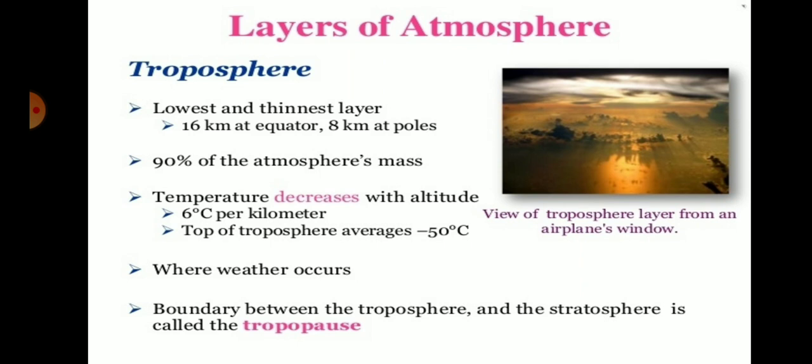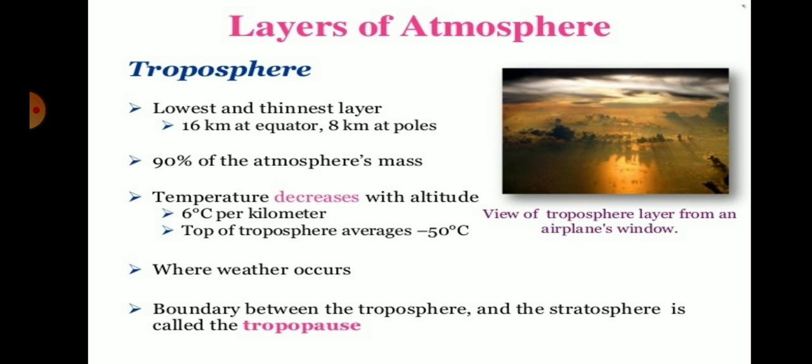First of all, the troposphere. The troposphere is the lowest and thinnest layer of the atmosphere. It extends to 16 km at the equator and 8 km at the poles. 90% of the atmosphere's mass is included in the troposphere.